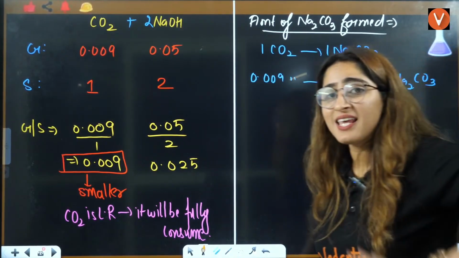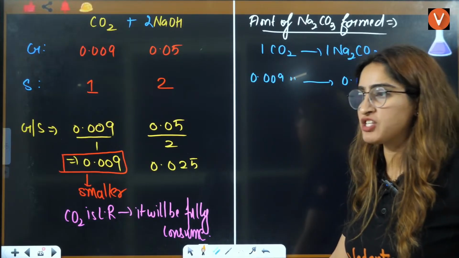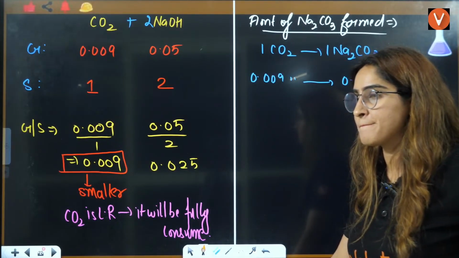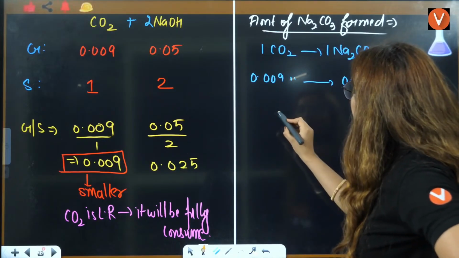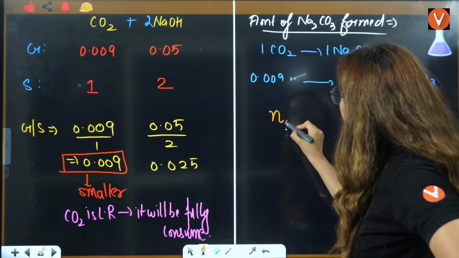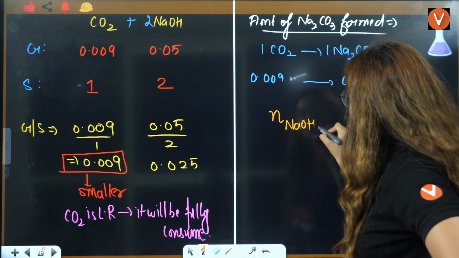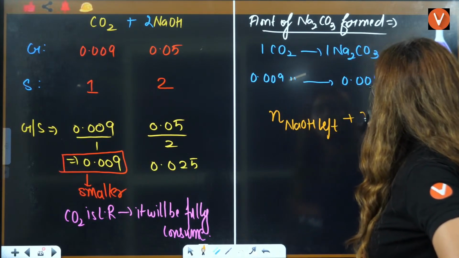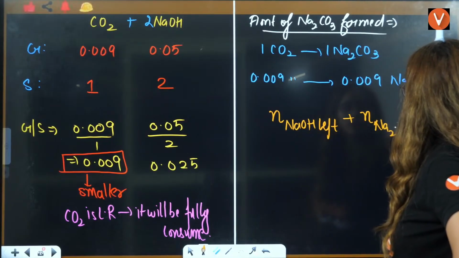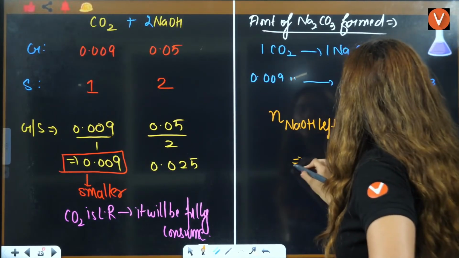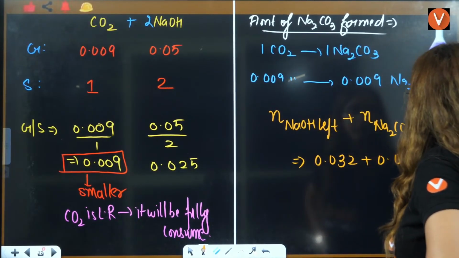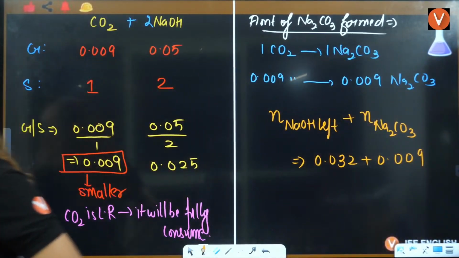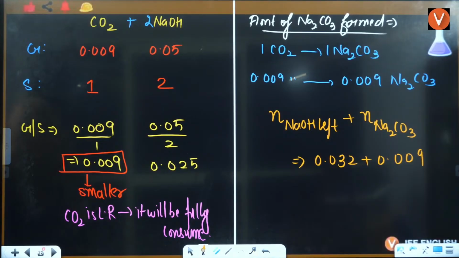So HCl will react with how much? See, first will be the number of moles of NaOH left plus the number of moles of Na2CO3. That is going to be 0.032 plus 0.009. But till here, if you have any problem, then let me know in the chat box.